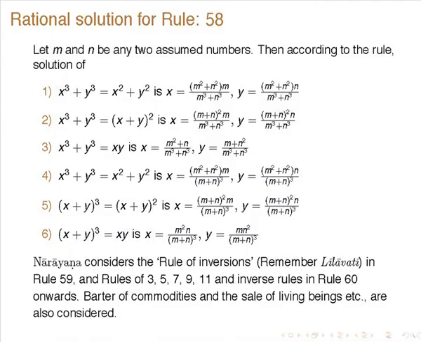What he is saying is the following. You have two numbers x and y, and you have to find a solution of x cubed plus y cubed is equal to x squared plus y squared. You want to find rational solutions for these, not at all trivial, right. It is given that if you take m and n to be any integers, then this is a solution of this equation, and x cubed plus y cubed is equal to x plus y whole squared, and x cubed plus y cubed is equal to xy. So if you take any integers m and n, and take x and y like this, then you get this kind of a thing.